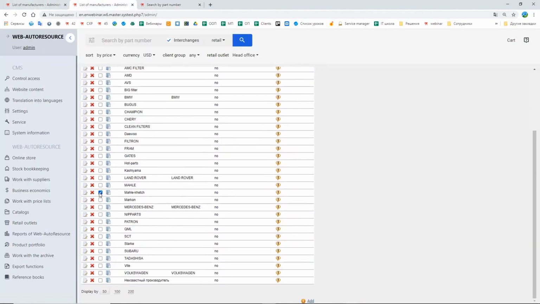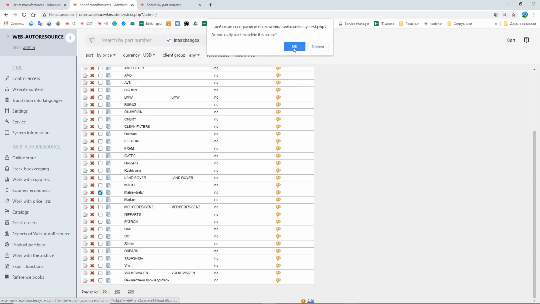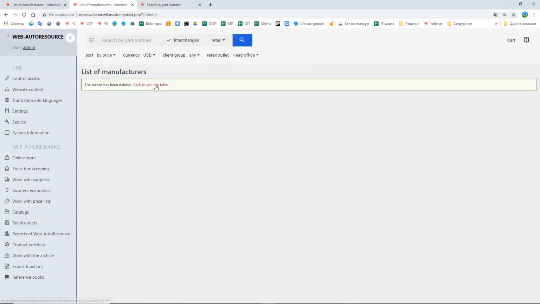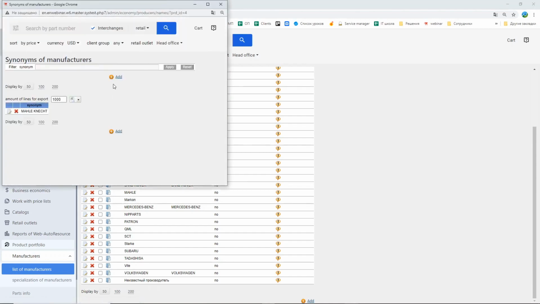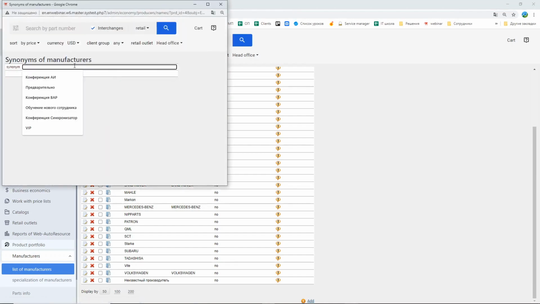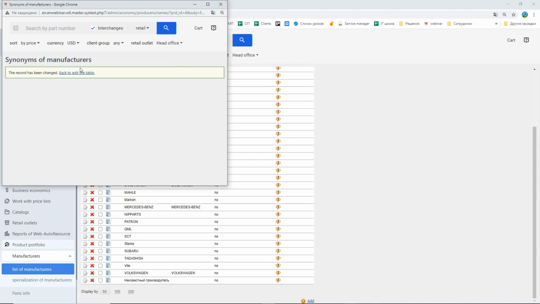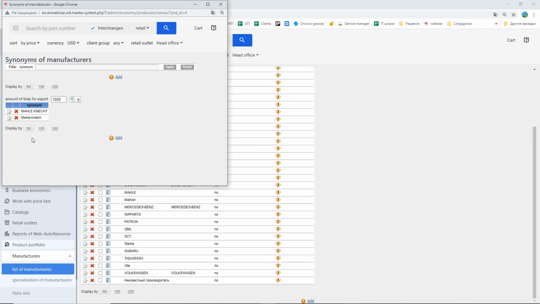So I pick this manufacturer and delete it from the system. And here in the section synonyms of Malé manufacturer, I add it. Now the system knows that all of these manufacturers are synonyms for the manufacturer Malé.